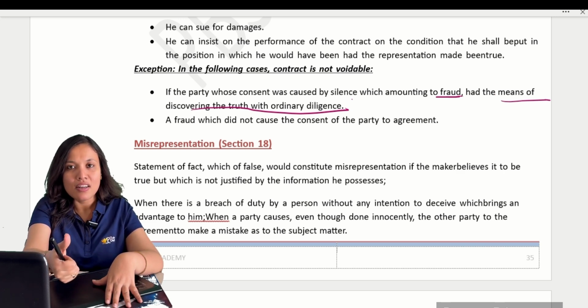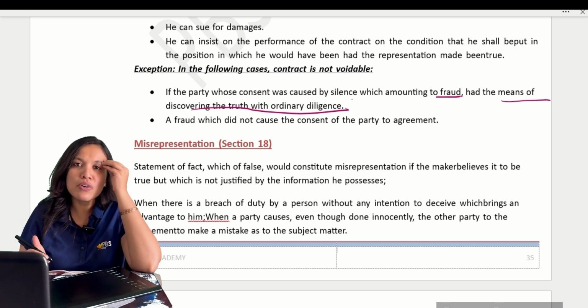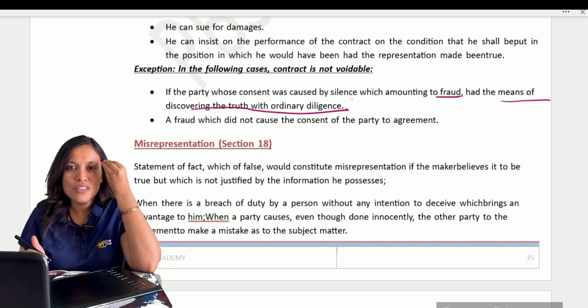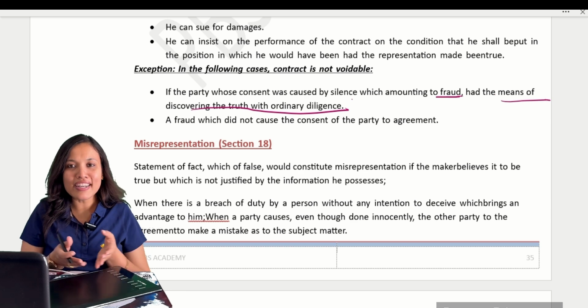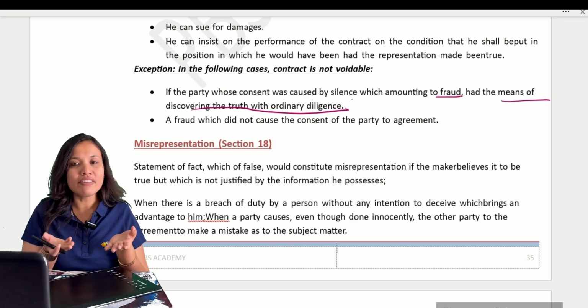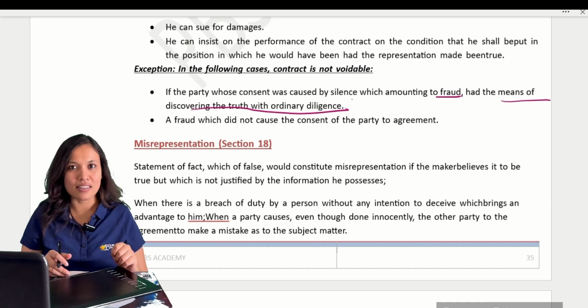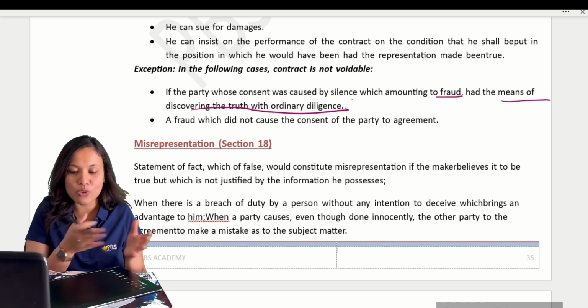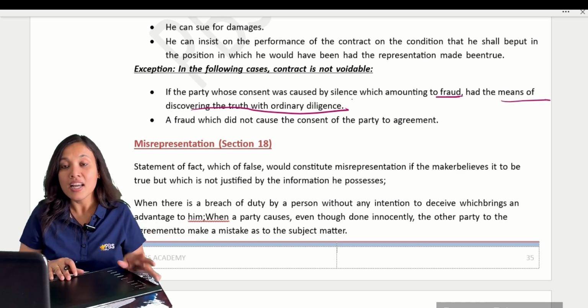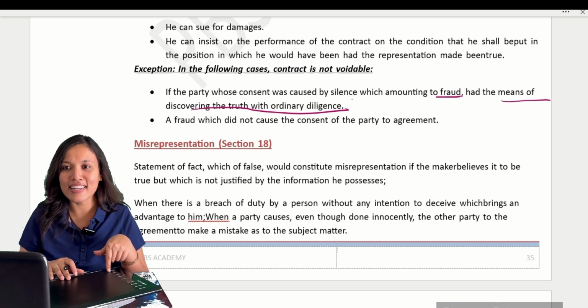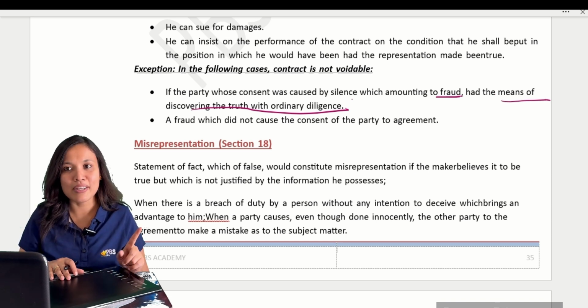Number one, if you are an ordinary man with ordinary intelligence, then easily by looking into the facts you would have come to know it is clearly fraud, it's not correct. You should have been able to understand by asking a few questions or by just going through the books. In that case, if you make the contract, then the contract is not voidable.